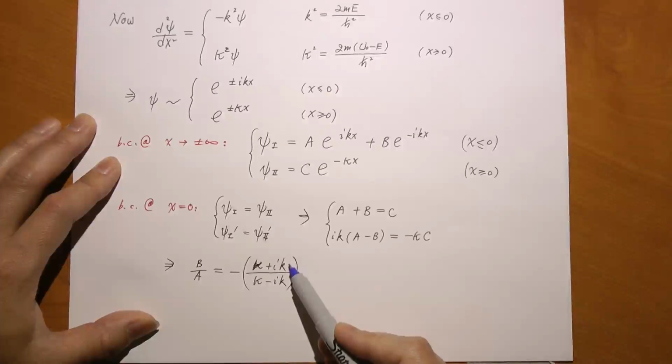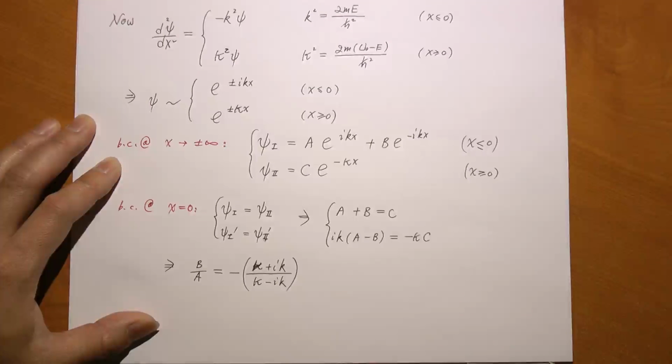It's kappa plus ik divided by kappa minus ik, and with a negative sign. Simple algebra.